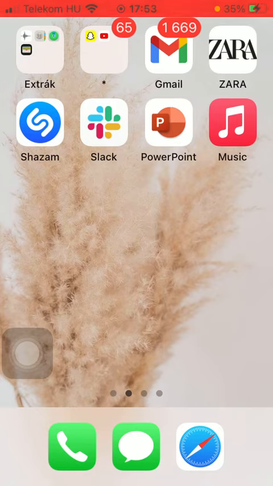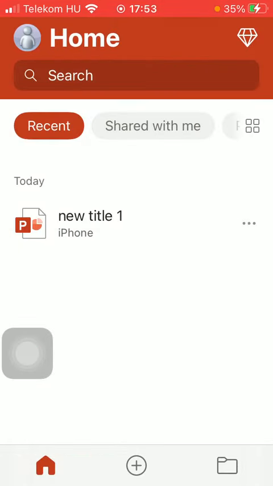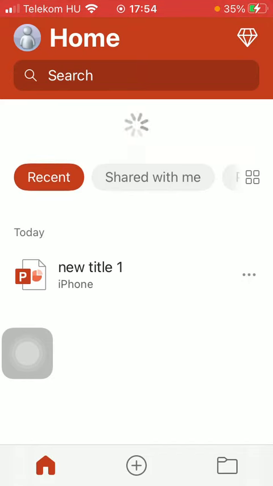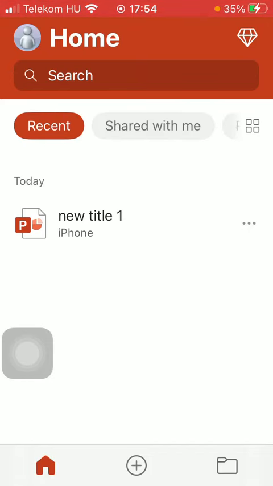So let's jump into it. First of all, open the application on your phone. Now you should tap on the first icon down below in order to go to your home page, where you can select that one presentation that you would like to get rid of.